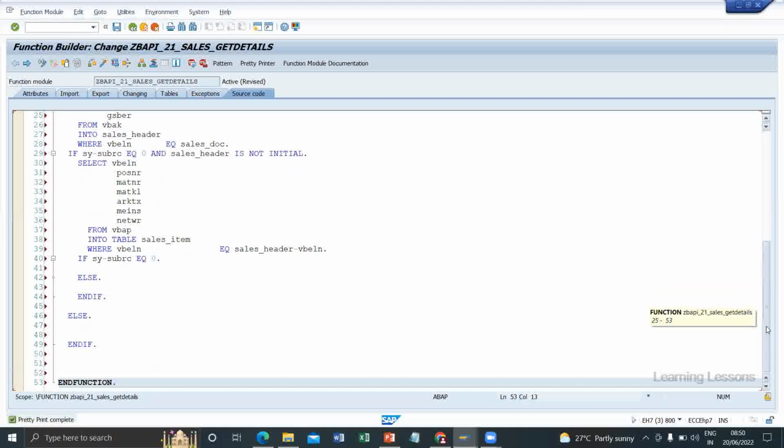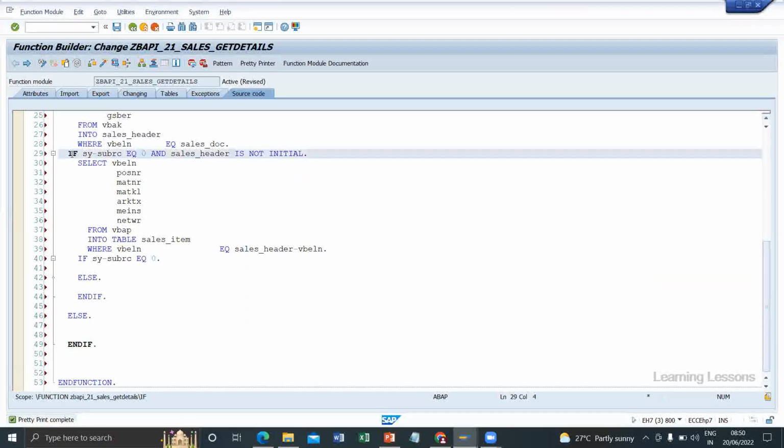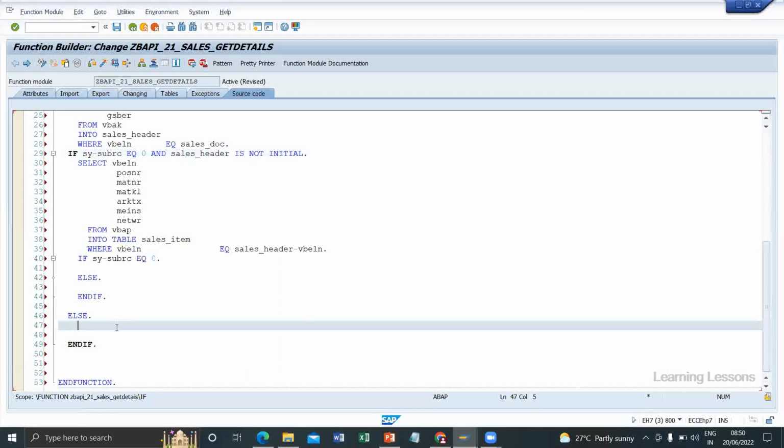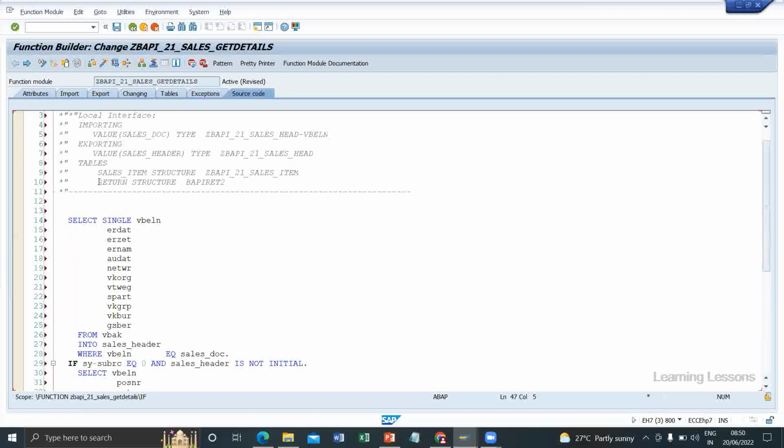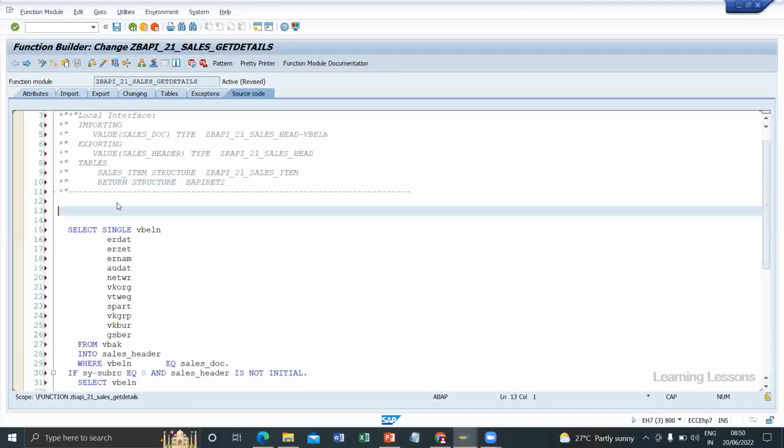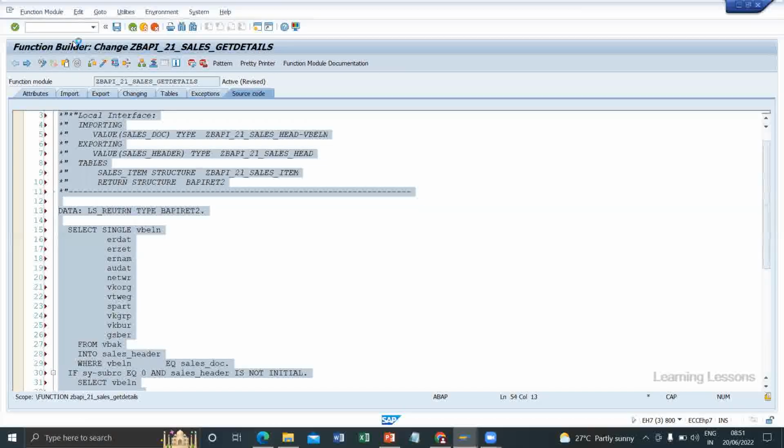Because these are only two select queries, if the first if condition fails, we have to push data into the else part. To which one do we push? We have to push into RETURN. Return is a parameter, this is the internal table. Now we need to create a work area. We can create it within the function module: ls_return type BAPIRET2.